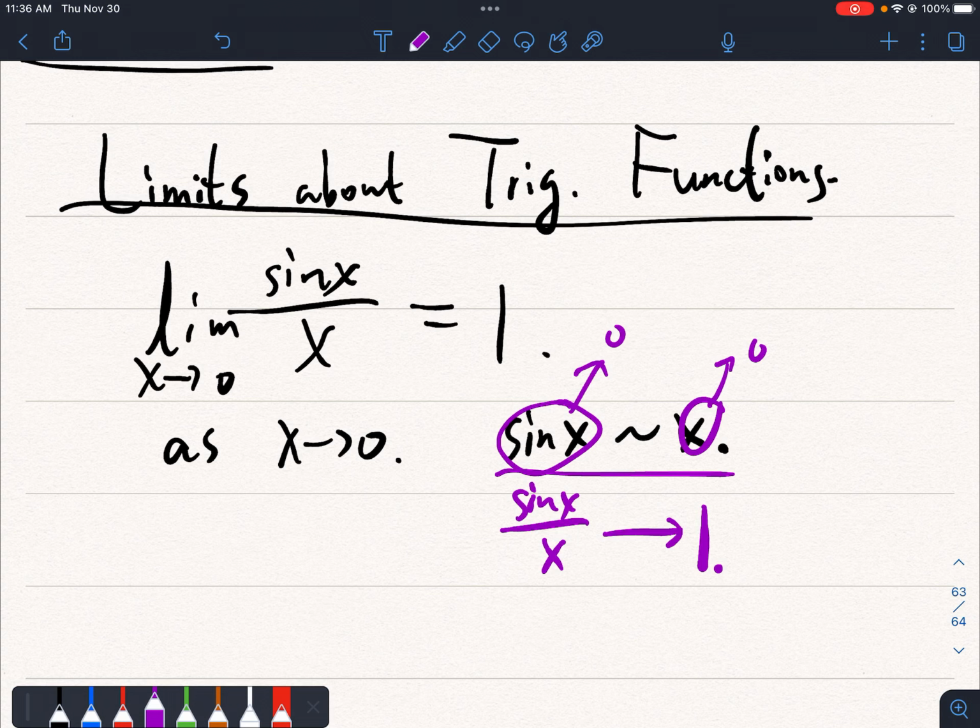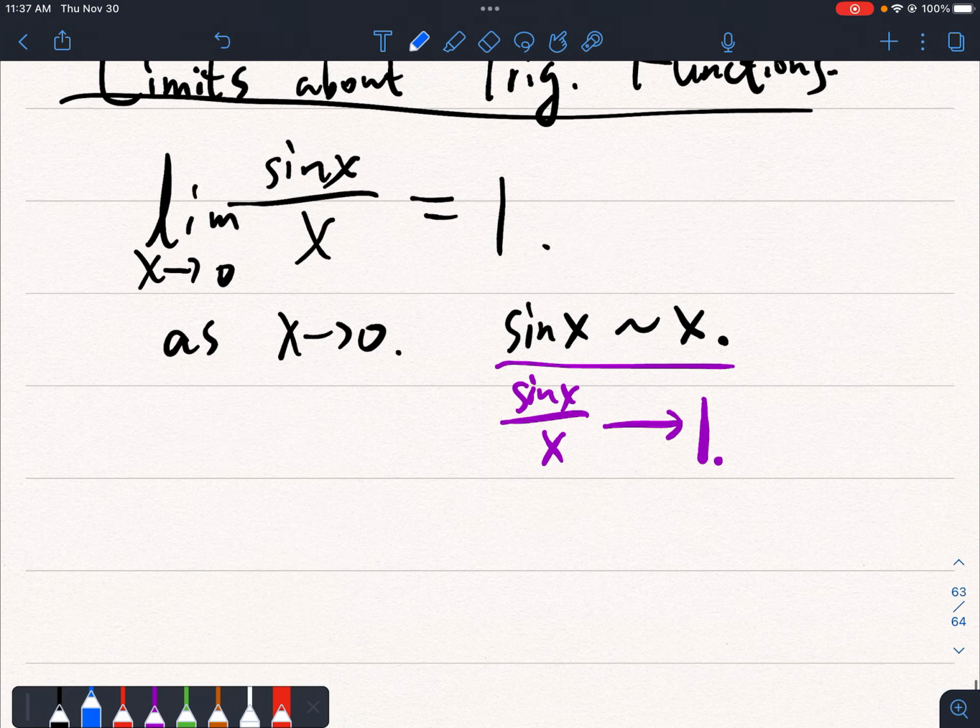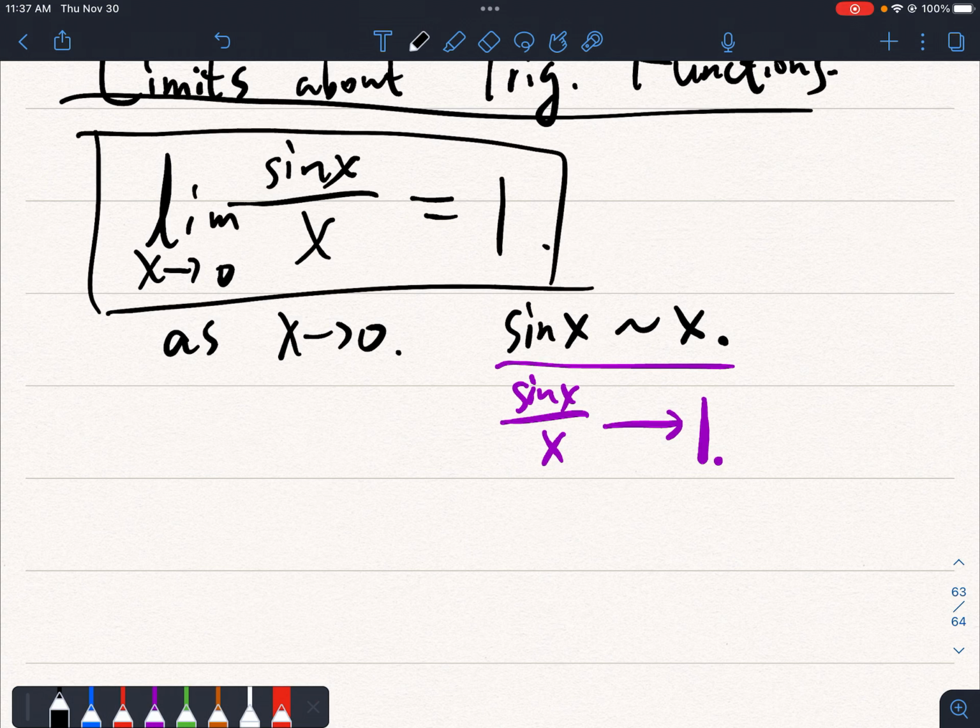In general, we cannot compare any two infinitesimals. We have to be very careful. And later, we will use L'Hopital's rule to justify which is bigger. In some cases, they are of equal size, just like here. They're equivalent. So the quotient will go to 1.